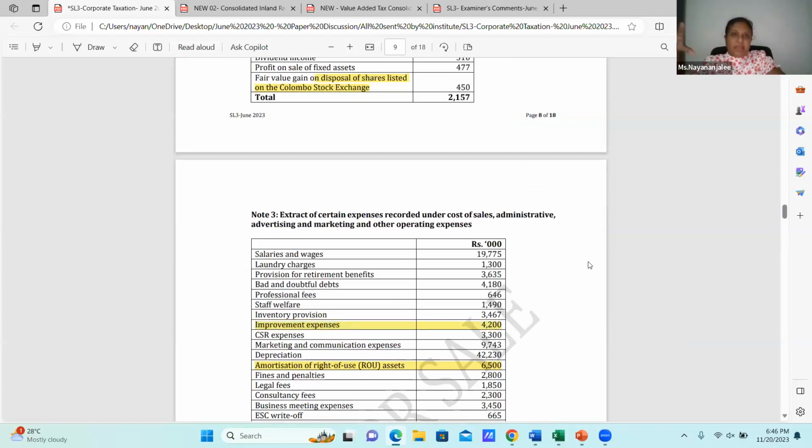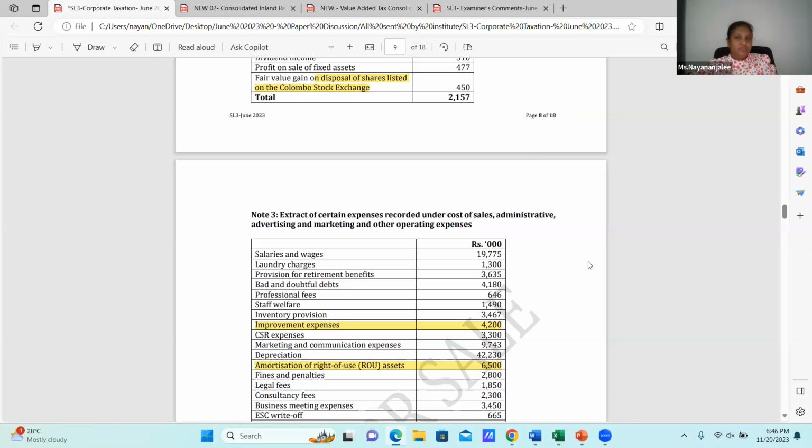Now, what you have to do? You have to apply the provision of section 14, the repair and improvement. Now, when it comes to this repair and improvement adjustment, you have to divide it in two: one is the repair, the other one is the improvement. In the improvement definition, repair is excluded. For repair, you need to look at whether that repair has been incurred for the production of income during the year, other than capital nature. That is the application of the main deduction rule, which is section 11.